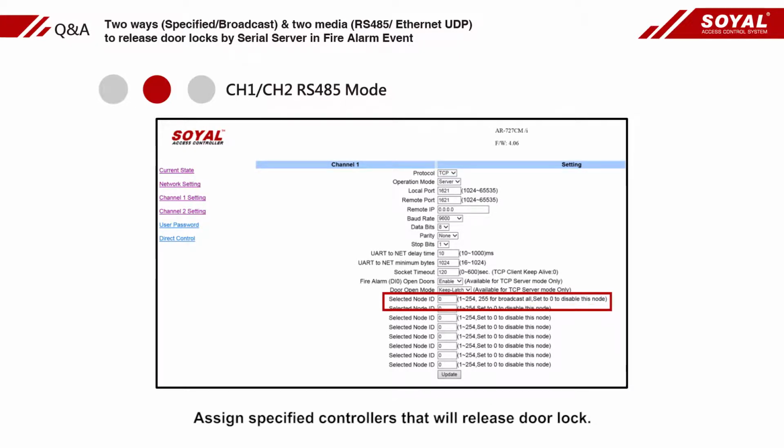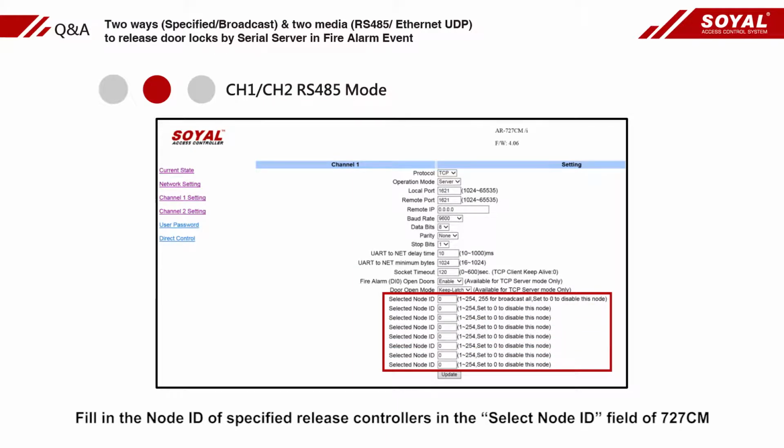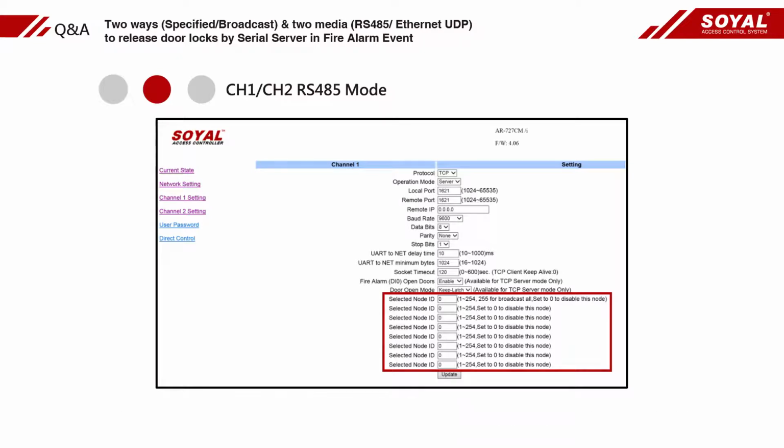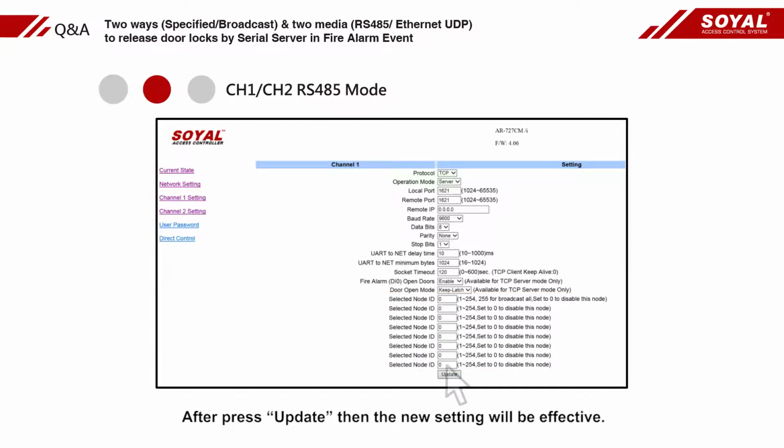Assign specified controllers that will release door lock. Fill in the node ID of specified release controllers in the select node ID field of 727CN. After pressing Update, the new setting will be effective.